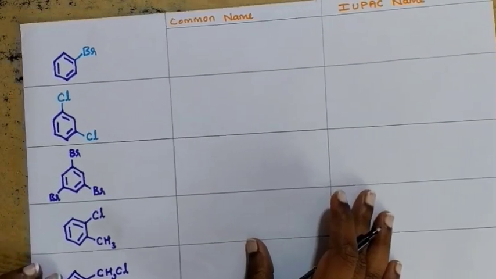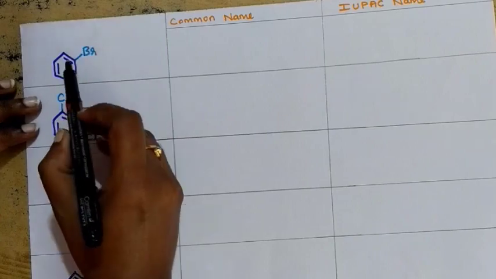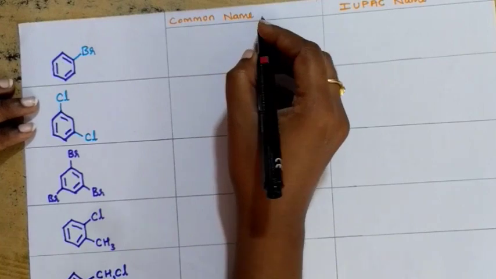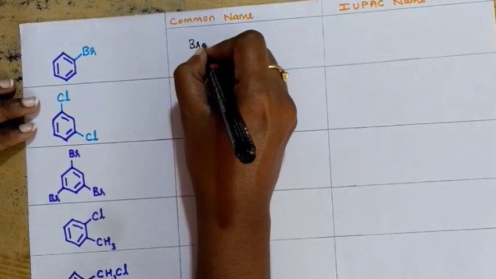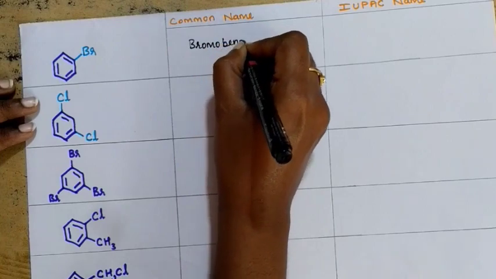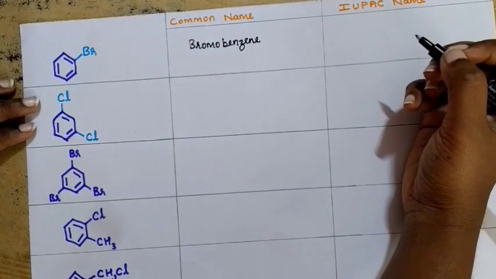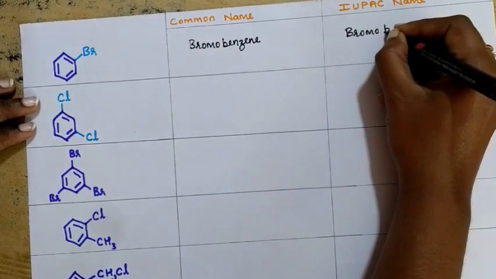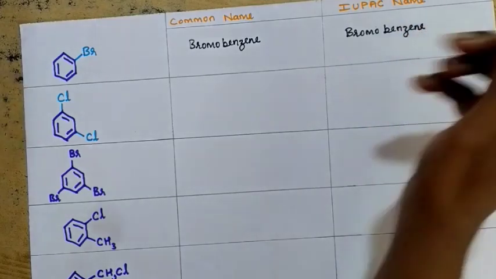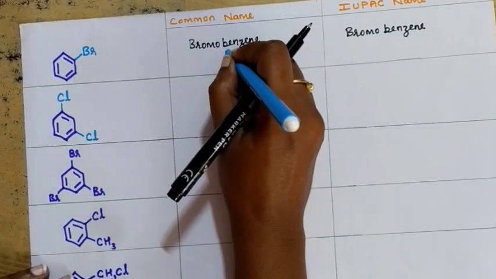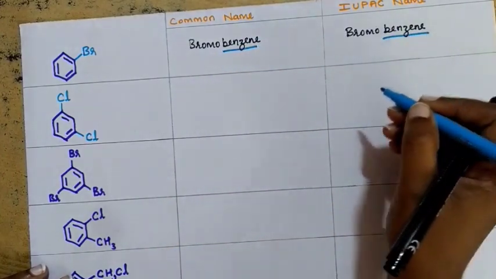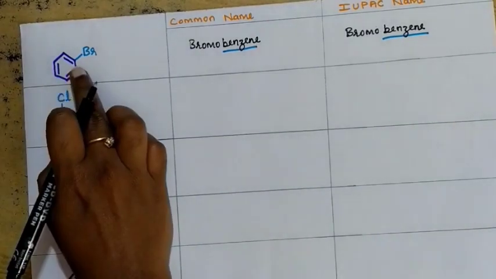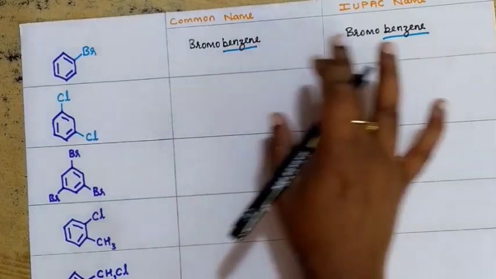We have some examples here. Look at this structure. Here the benzene ring is with bromine. So what common name will you write? You'll write it as bromobenzene. And what is the IUPAC name? The IUPAC name of this compound is also going to be the same, bromobenzene. You need to remember one thing. For benzene, the common name and IUPAC name are going to be the same, benzene only, in both common and IUPAC names. So for this particular compound, it is bromobenzene for both common name and IUPAC name.